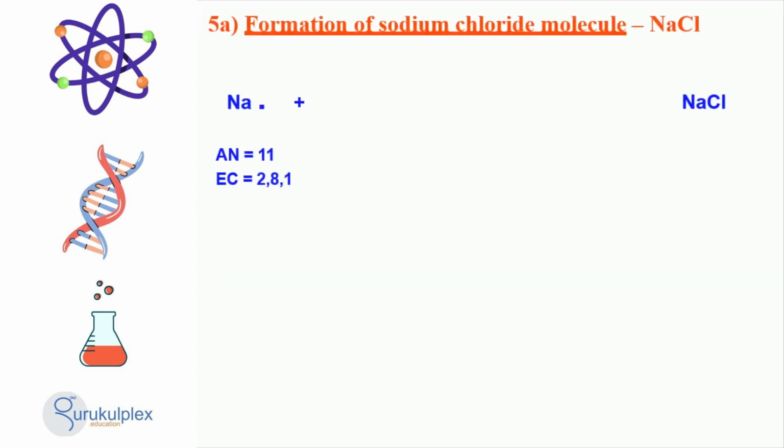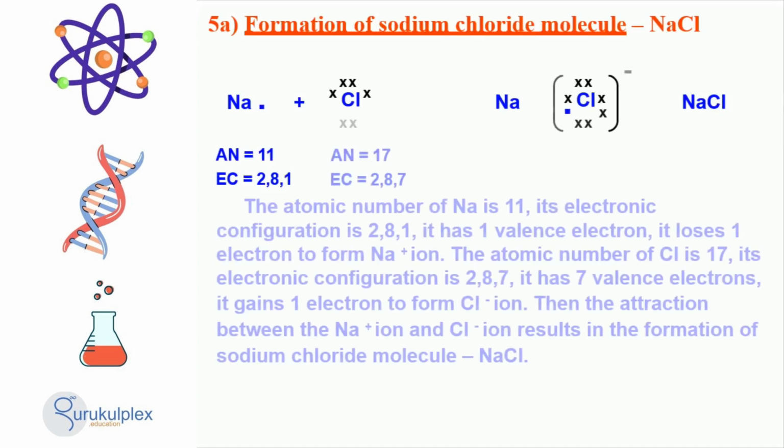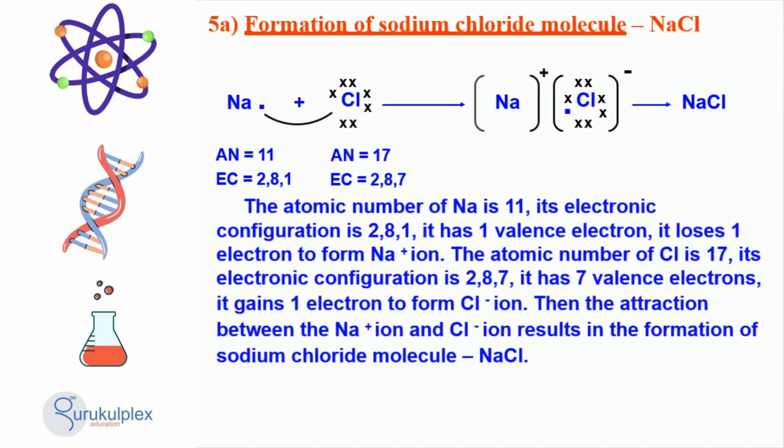In this slide, we are looking at elements in the chemical world, specifically metals and nonmetals. We will take specific examples of sodium and chlorine, which have an atomic number of 11 and 17 respectively. Sodium has an electronic configuration of 2, 8, 1 and a valence of 1 electron. To form a sodium ion, it will lose 1 electron.